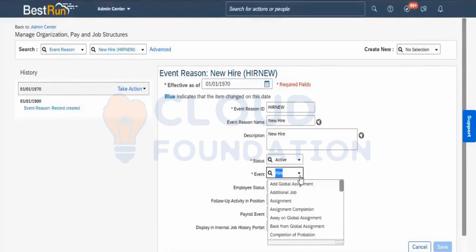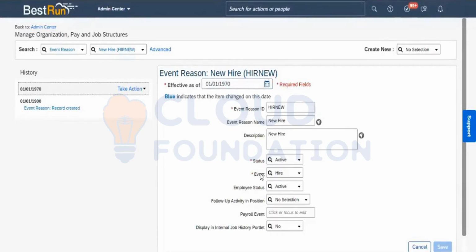Then after that, when we are creating an event reason, we need to specify what the event reason is for that particular event. And when we are creating it, the event reason is automatically mapped with the event. Here you can see. Now when the event has to trigger.